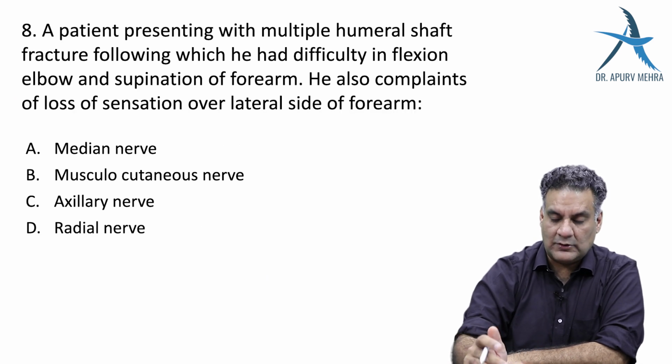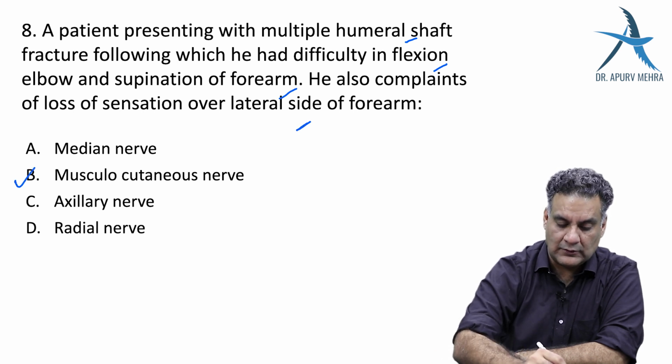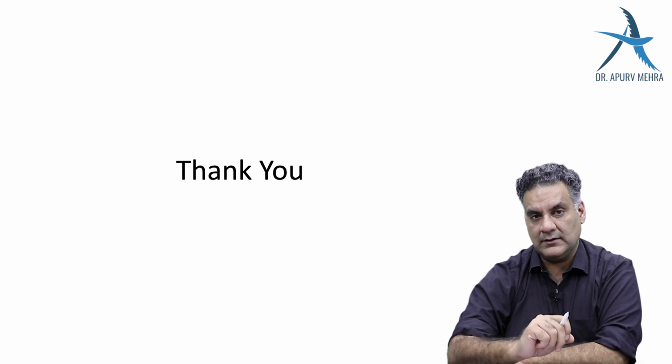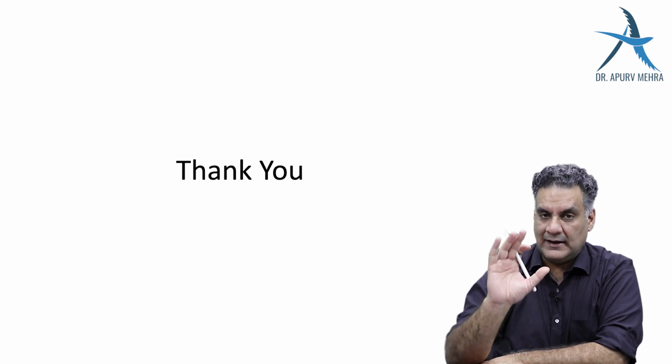And question number 8, the last question: a patient has humerus fracture, difficulty in flexion and supination. He has complaints of loss of sensation on lateral side. So the answer is going to be musculocutaneous. So this is what was NEET 2021. I hope you got 7 out of 8 correct. And if you got the last one correct, you will be in top 100.